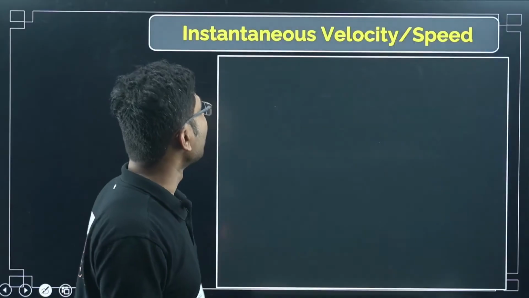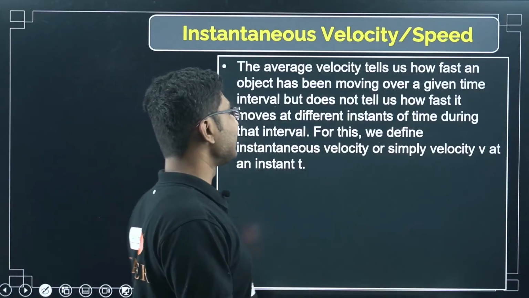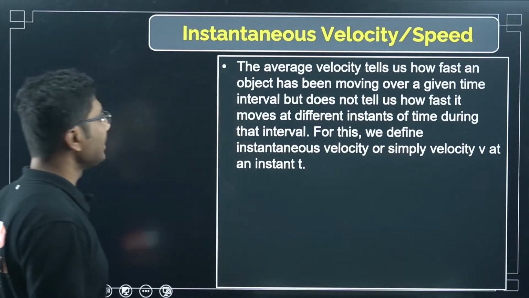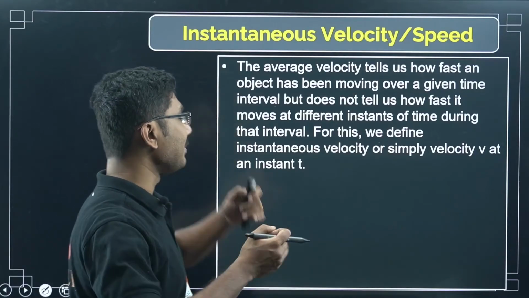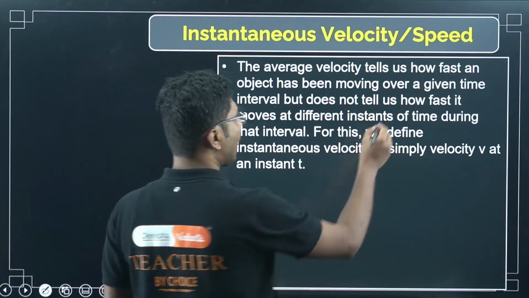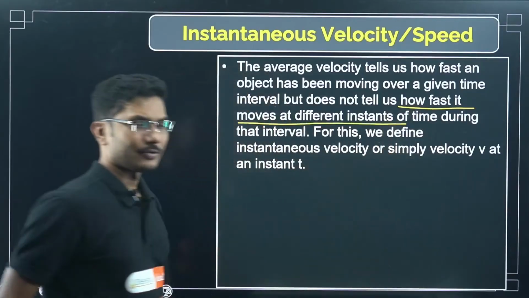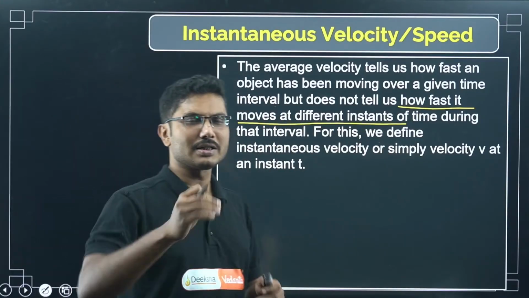Now let's move on to the next part, instantaneous velocity. The average velocity tells us how fast an object has been moving over a given time interval, but does not tell us how fast it moves at different instants.